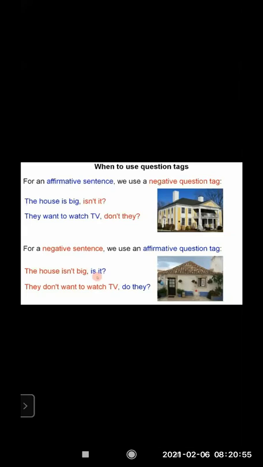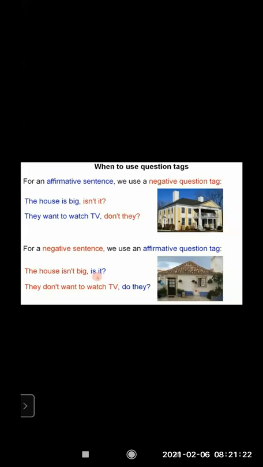Now the next one: for a negative sentence, we use an affirmative question tag. The house isn't big, is it? They don't want to watch TV, comma, do they? Now the sentence has become negative, so the question tag has become affirmative, but the rules have been followed.